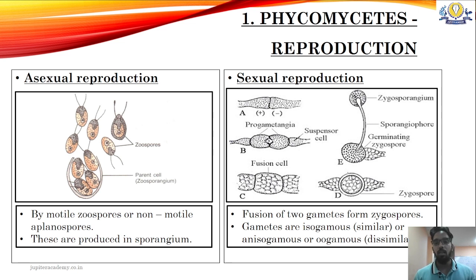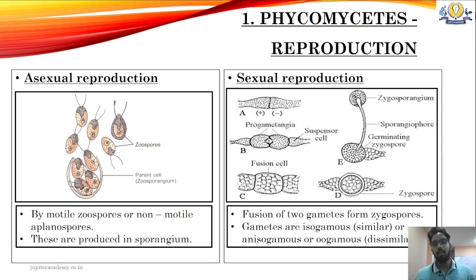Under sexual reproduction, there are two types seen. Number one is gametangial contact, and the other one is planogametic copulation. Gametangial contact is nothing but two mycelia come close to each other and form protrusions called gametangia. The gametangia form the progametangia, which forms one single spore called the zygospore. So the speciality of the zygospore is that it is formed exogenously, and inside the zygospore there are many other small zygospores produced. So it is formed exogenously as well as endogenously.